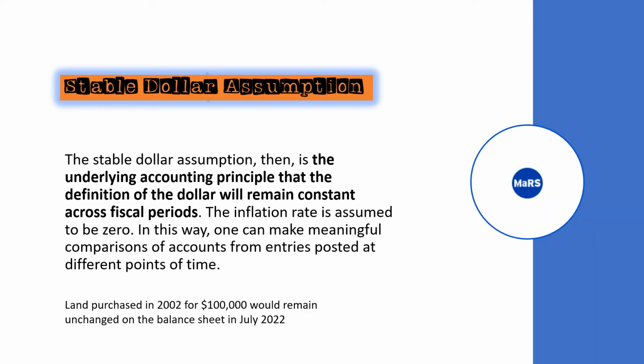We use historical cost in accounting because it would be too difficult to adjust prices to some notion of fair value. But this ignores the impact of inflation. On the financials, long-lived assets such as land are usually undervalued. A piece of land purchased in 2002 for $100,000 would probably be worth a lot more in 2022. However, it would still be shown at the $100,000 cost.